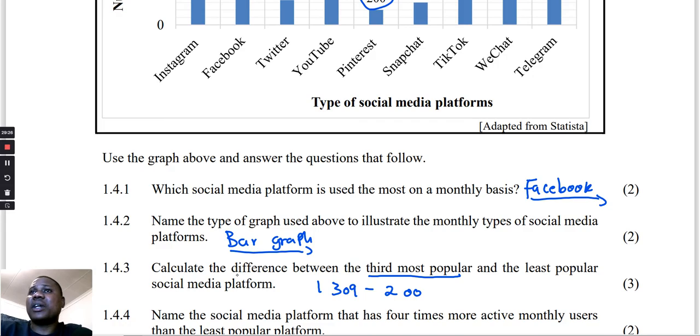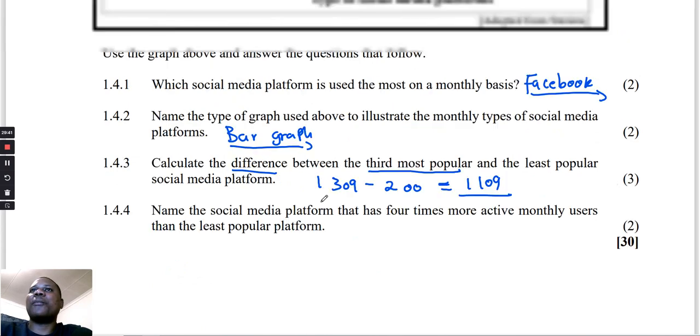So in Maths Lit, when they say the difference, you subtract. 1,309 minus 200 gives me 1,109. Then we're done. Then we go to number 4.